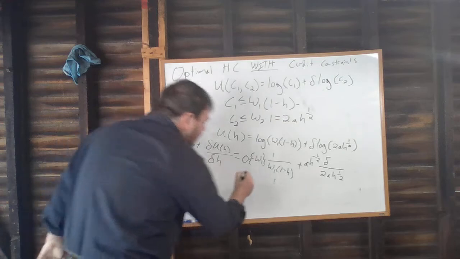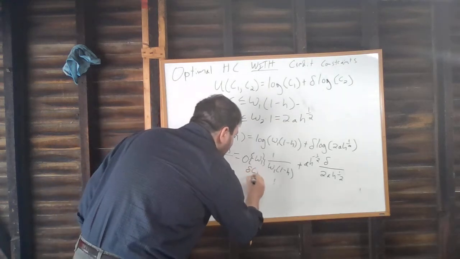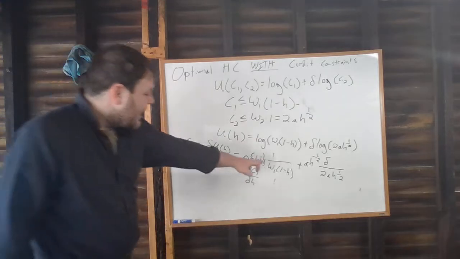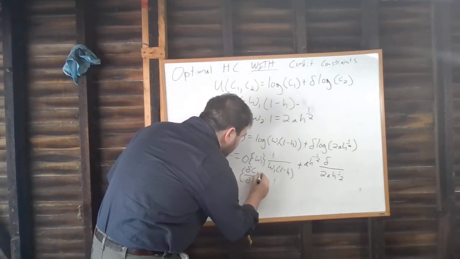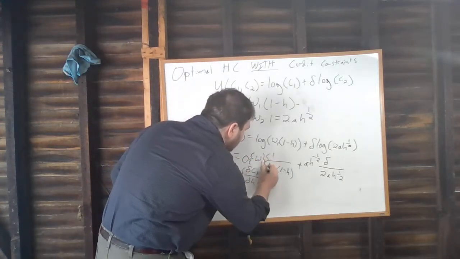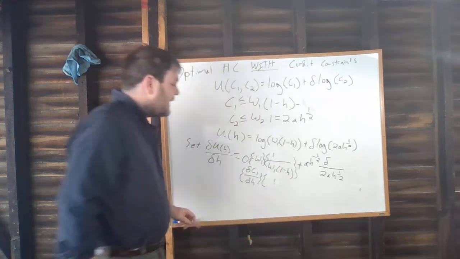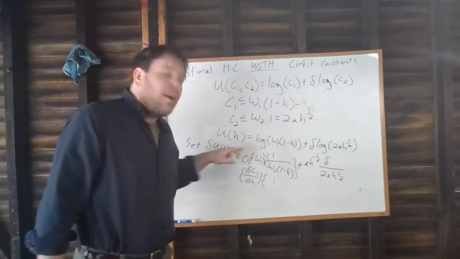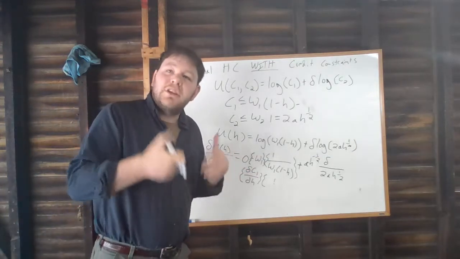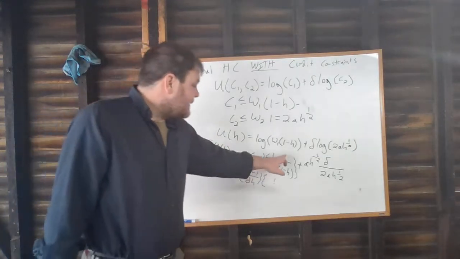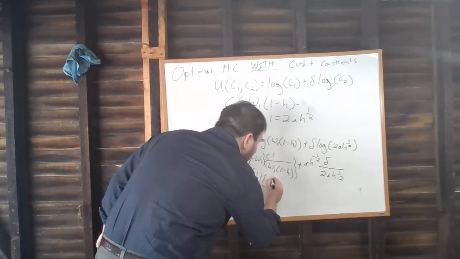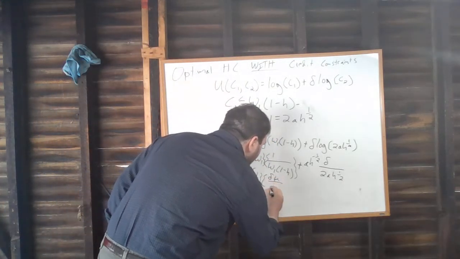So this piece here is the change in consumption in period 1 with respect to a change in h. And this piece here is going to tell us the change in our utility, the change in our well-being, with respect to a change in consumption. It's going to tell us the benefit to us of getting an extra unit of consumption in period 1. So this is going to be du dc1.